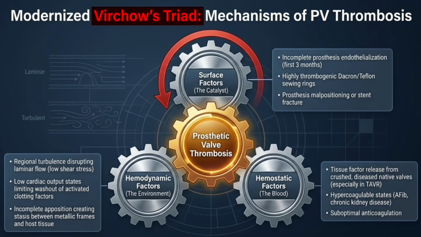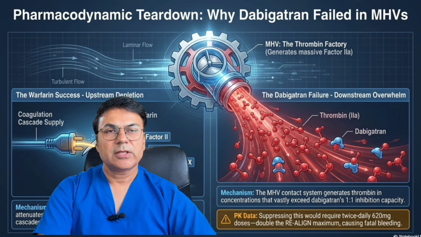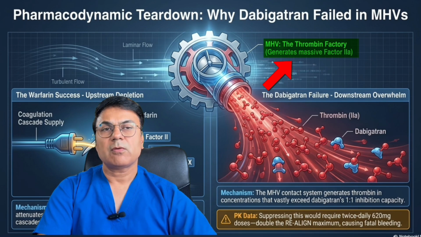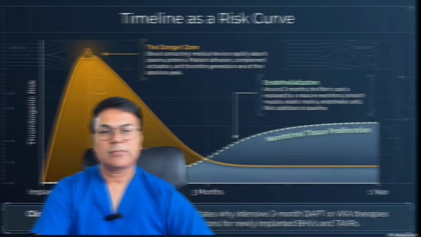If you see the Virchow's triad, which we have learnt in our medical school days, it gets accentuated in mechanical valves. The incomplete endothelialization gives rise to complete non-stop thrombin generation in such patients, giving rise to what is called a thrombin factory. So the risk of thrombosis is increased. It is very high in the first 3 months after the mechanical valve implantation.